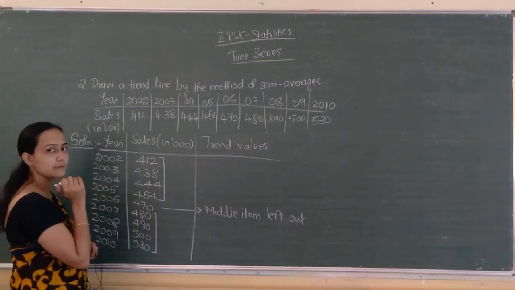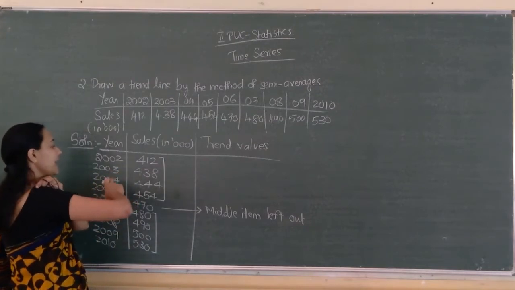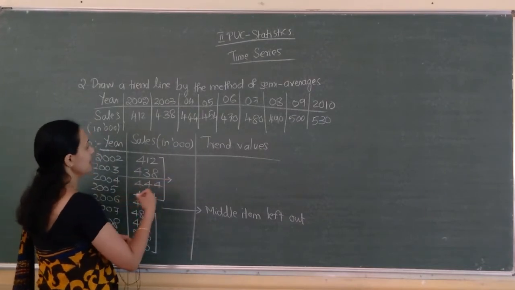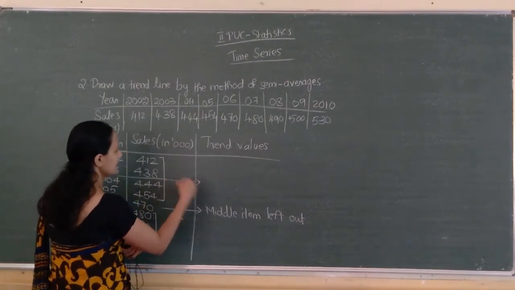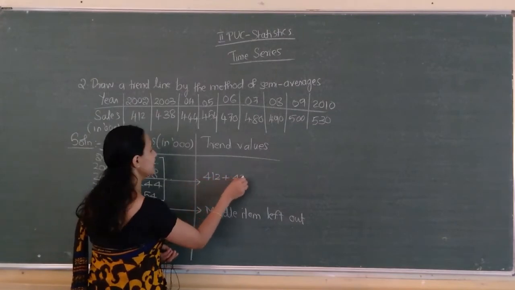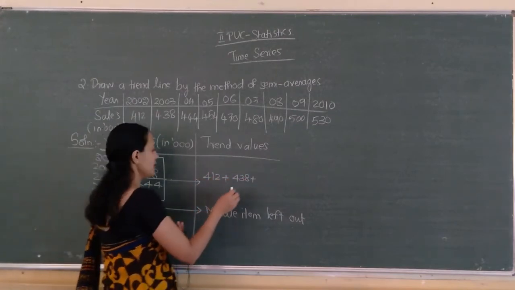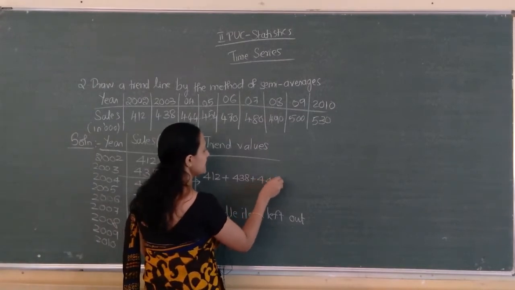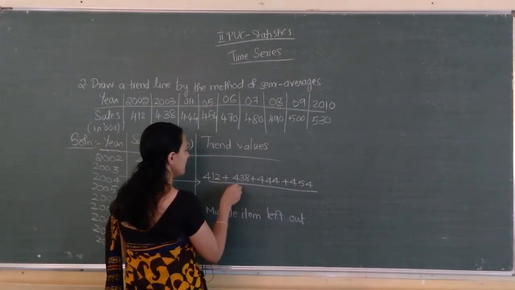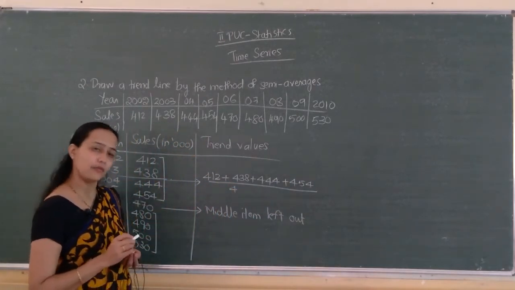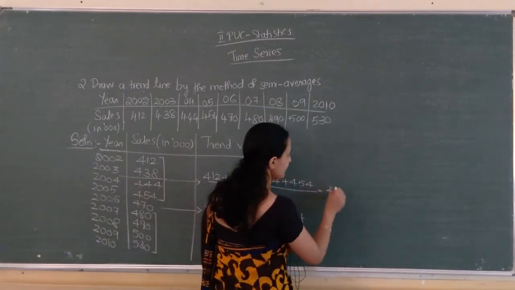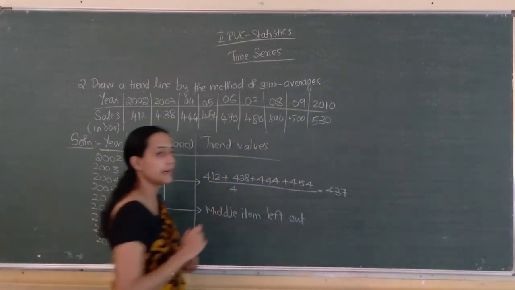The middlemost comes in between 2003 and 2004. So we take the average: 412 plus 438 plus 444 plus 454 divided by 4, since 4 observations are there. The answer is 437.